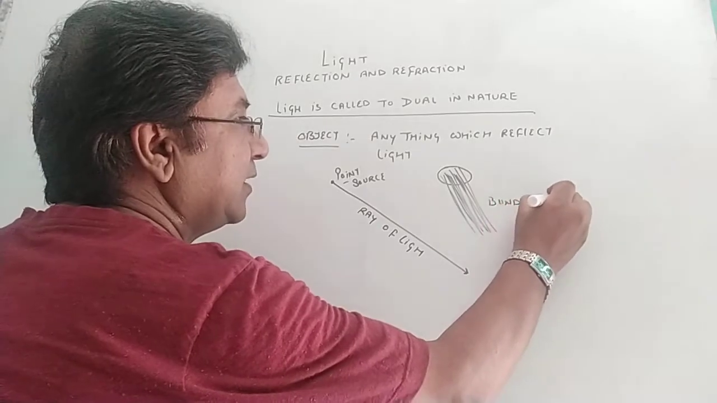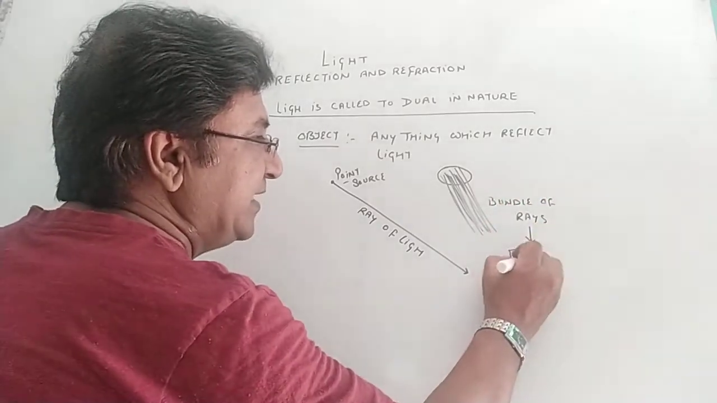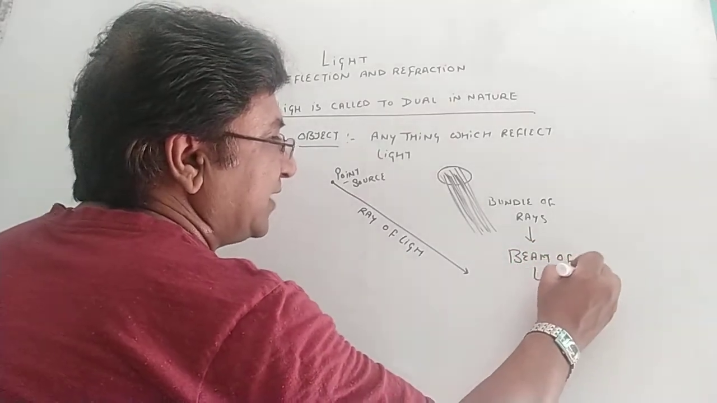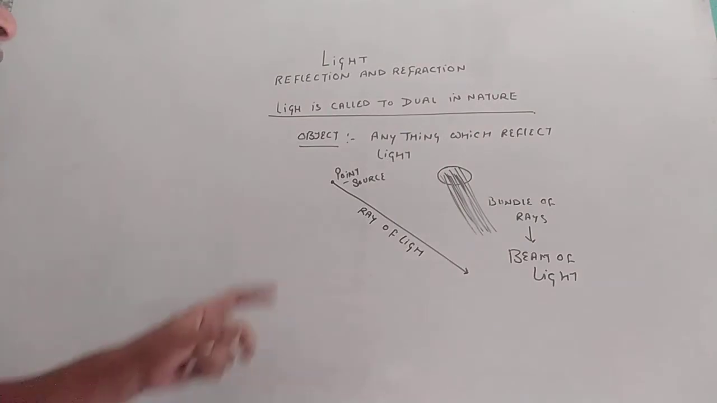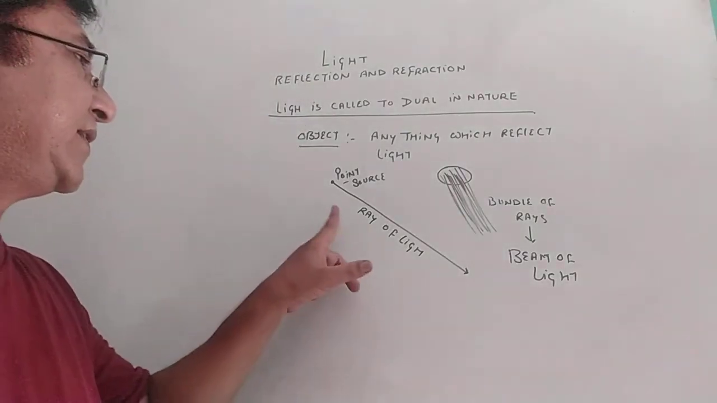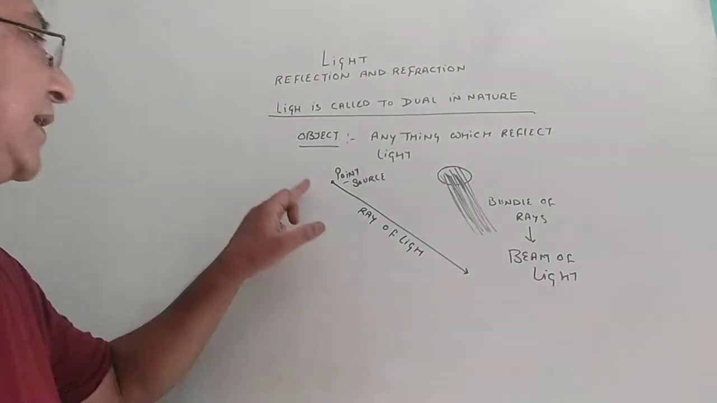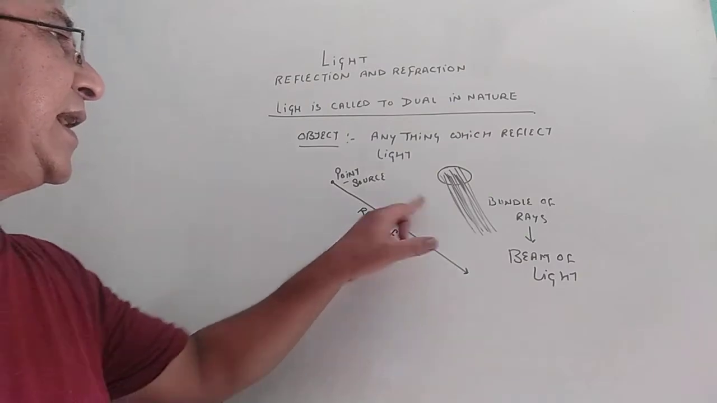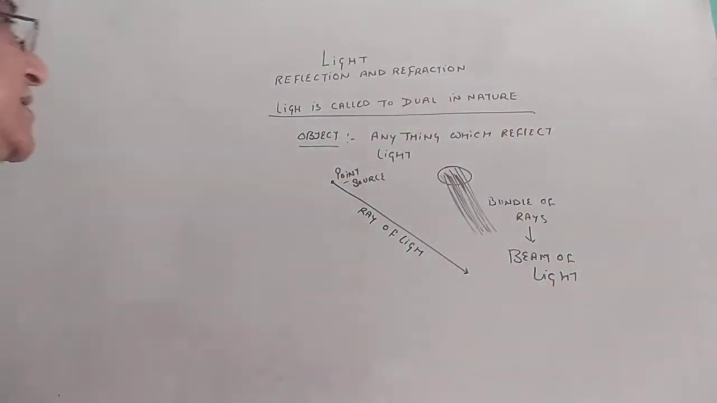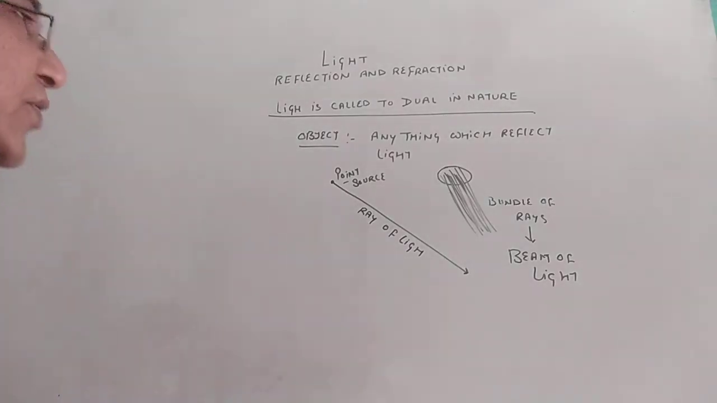So these are a bundle of rays. A bundle of rays together is called a beam of light. While studying this lesson of light, we will come across the sentence "a ray of light" continuously, so we should remember what a ray of light is: light coming from the point source, and a bundle of rays together forms the beam of light. The concept of object, ray of light and beam of light should be very clear to you.